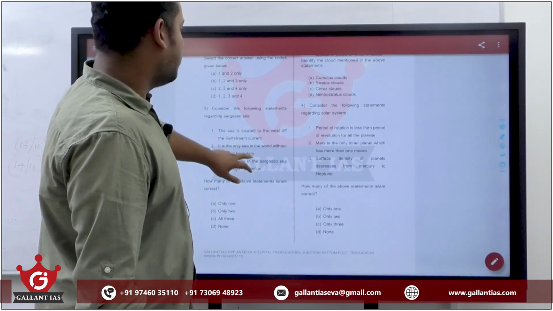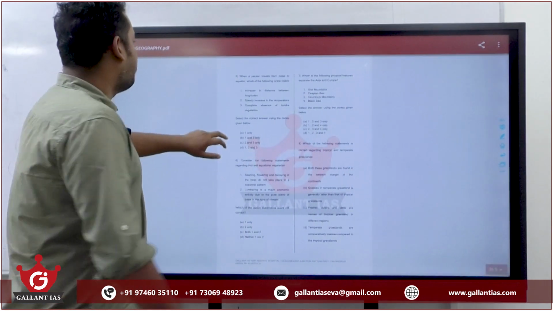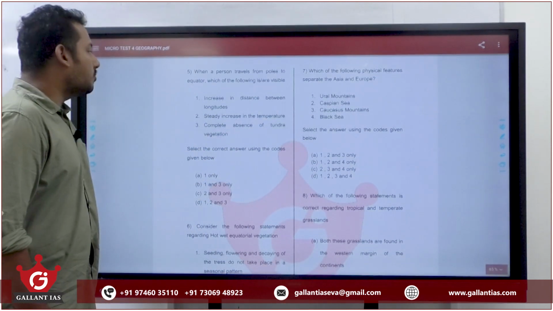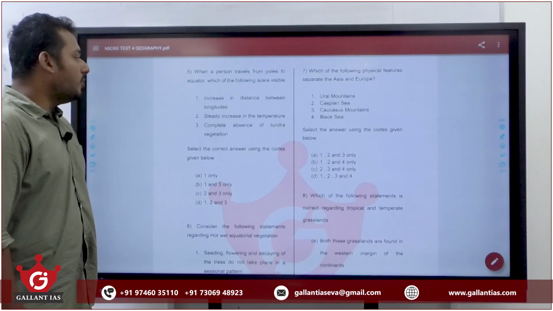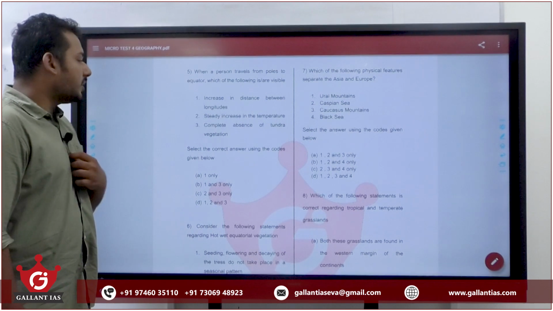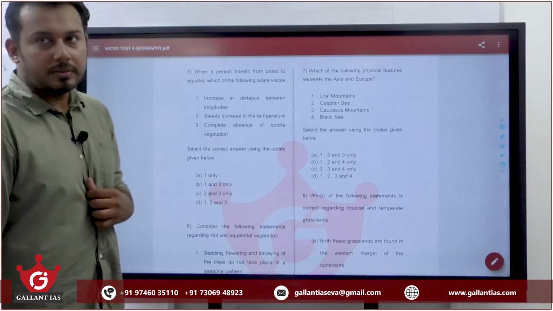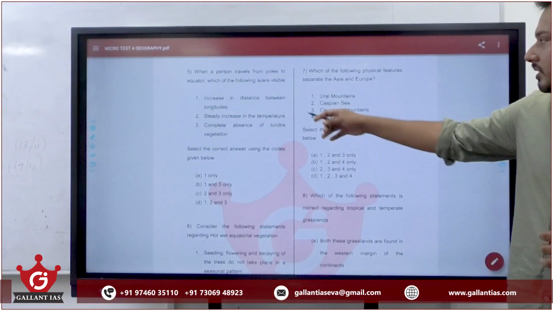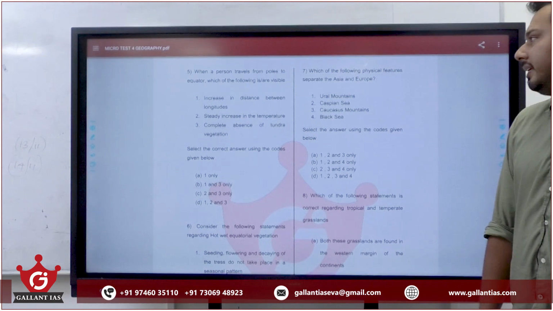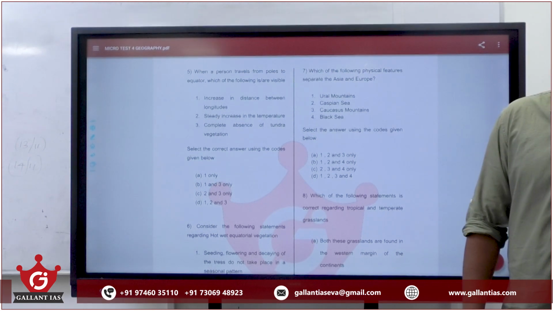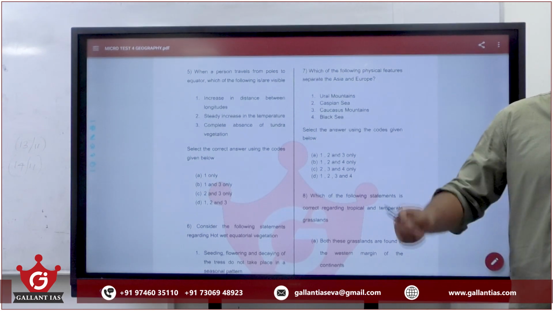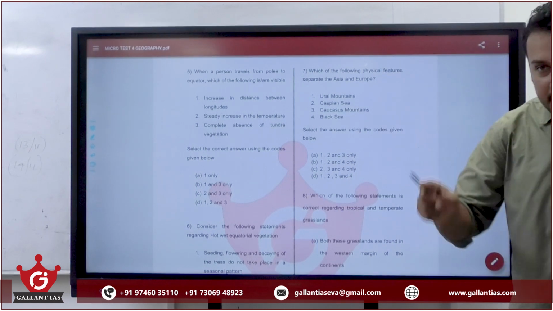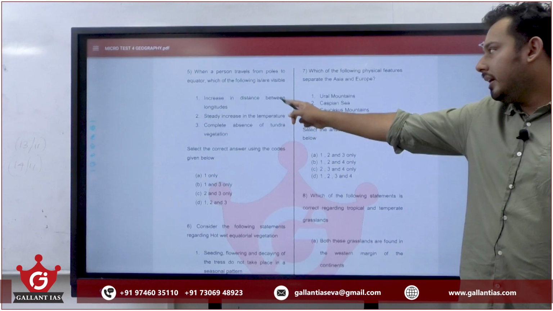Question 5. When a person travels from the poles to the equator, which of the following is or are visible? One, increase in distance between longitudes. Two, steady increase in the temperature. Three, complete absence of tundra vegetation. Suppose you are traveling from the poles to the equator, which things are visible? Increase in distance of longitude, yes or no? Yes, two longitudes are farthest apart at the equator, and they meet at the poles. The distance between two longitudes increases as we reach towards the equator.